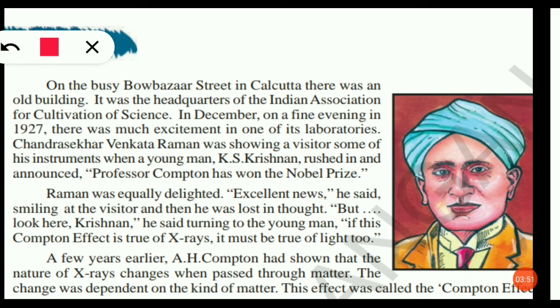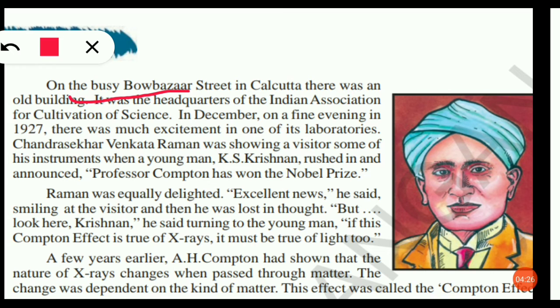This is the story of C V Raman, the pride of India, and we have to find out the noun phrases that begin with articles in this text only. So the first one is "on the busy Bow Bazaar". The is an article, and "the busy Bow Bazaar" is a phrase that begins with the article the. You should write these at a place. This is one phrase that begins with an article.